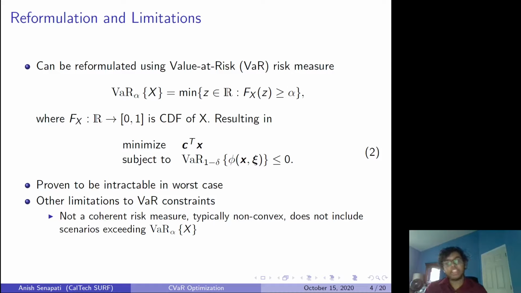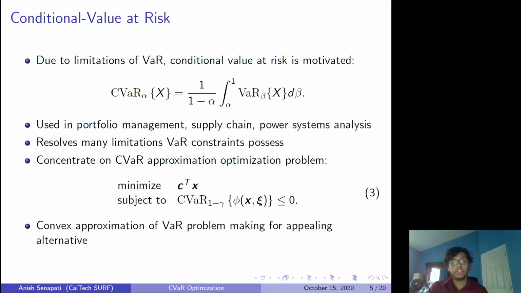Finally, the VaR constraint, if you think about the same example I've been talking about, the 95th percentile, doesn't include anything that happens beyond the 95th percentile. It only includes that specific point, which seems a bit counterintuitive. You want to include all of these heavy cases of probability failures. So these are all limitations of the VaR constraint, and for that reason, you introduce a new way of measuring the probabilistic constraint. And this way we call the conditional value at risk.